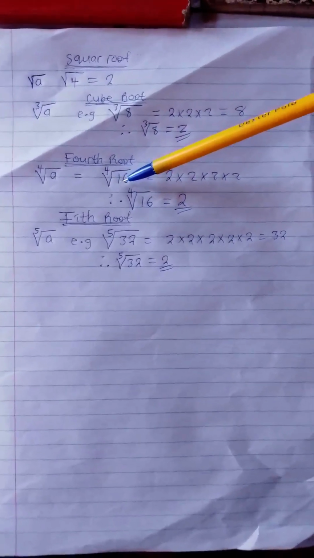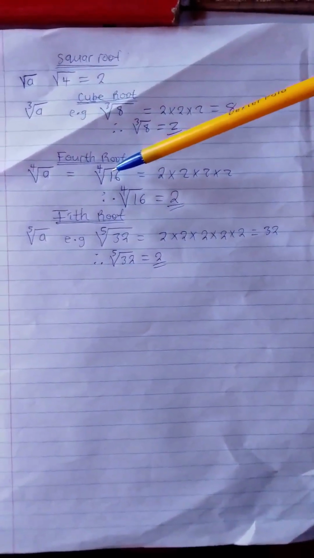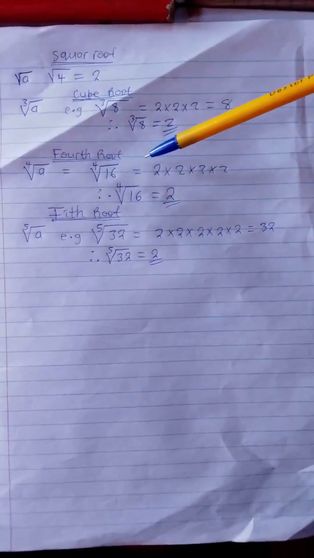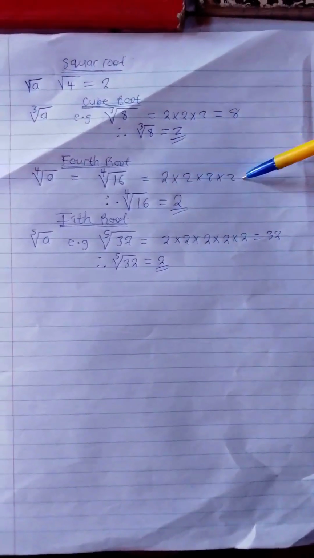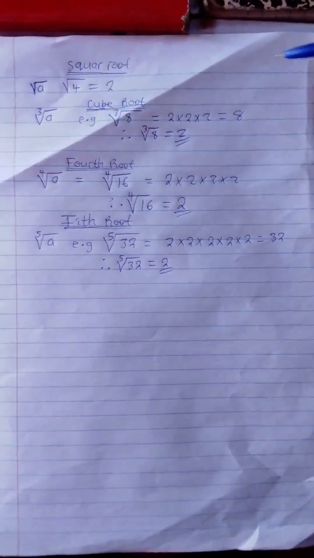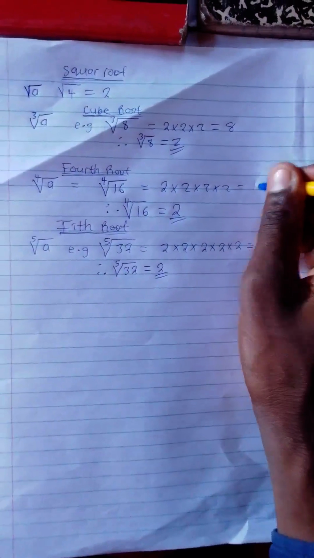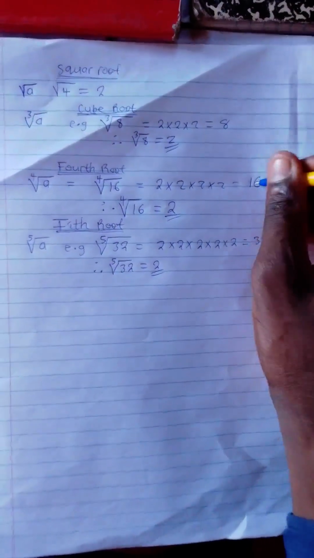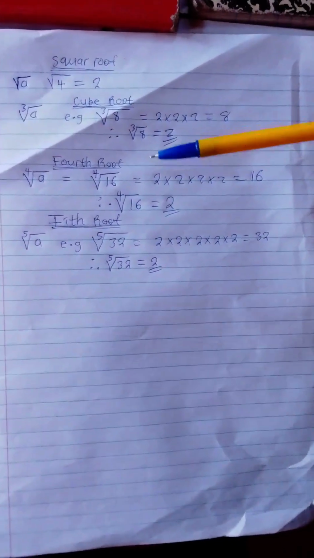We are looking for a number that, when we multiply it by itself 4 times, gives us 16. That number is also 2. When you do 2 times 2 times 2 times 2, 4 times, it will give you 16. So this helps you now to understand that the fourth root of 16 is 2.